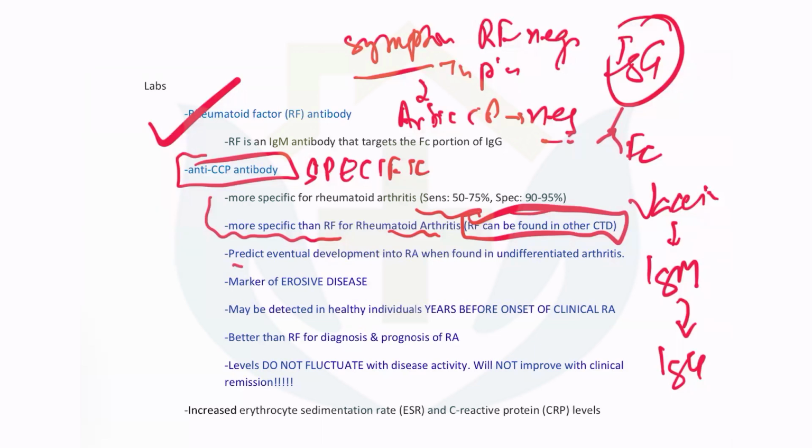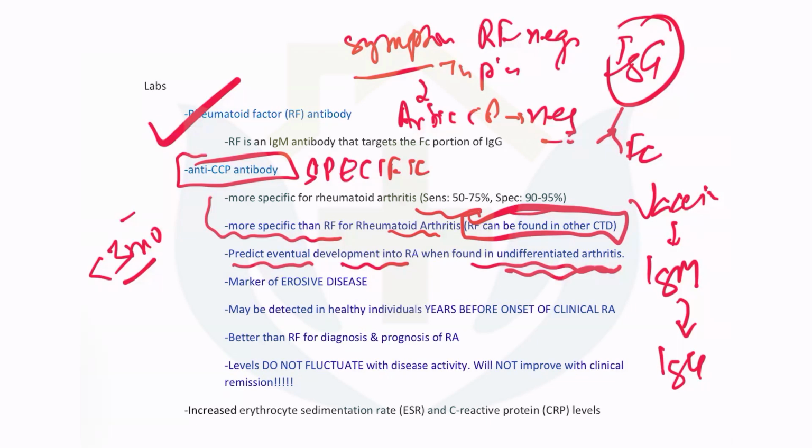The anti-CCP can predict eventual development into rheumatoid arthritis when found in undifferentiated arthritis. When a disease is less than 3 months, you cannot label it as rheumatoid arthritis, so you call it undifferentiated arthritis. So if anti-CCP is positive, I mean the patient comes to you within 3 months of onset of symptoms, you cannot call it rheumatoid arthritis. By EULAR definition, somebody has to have more than 3 months of symptoms.